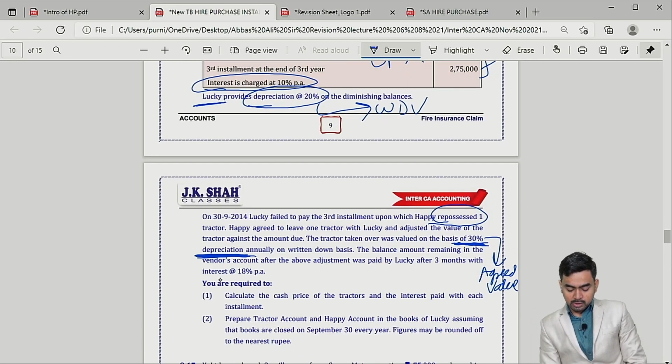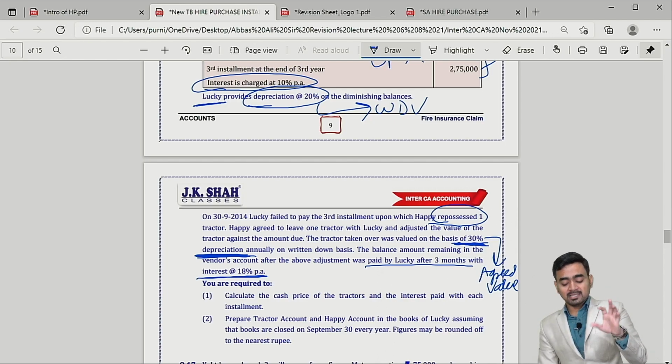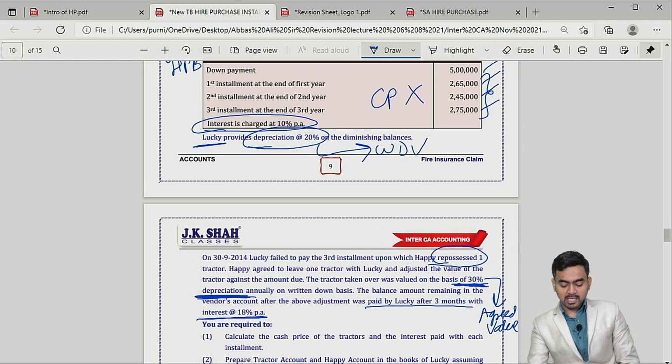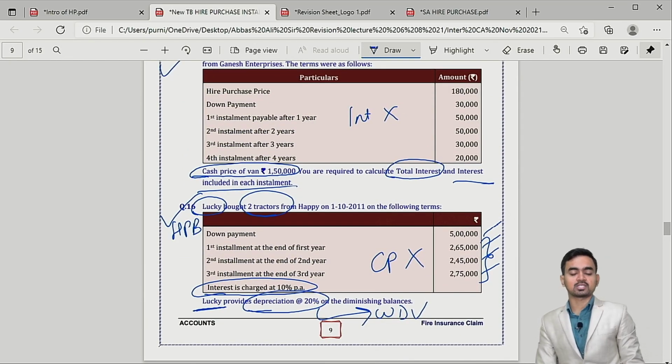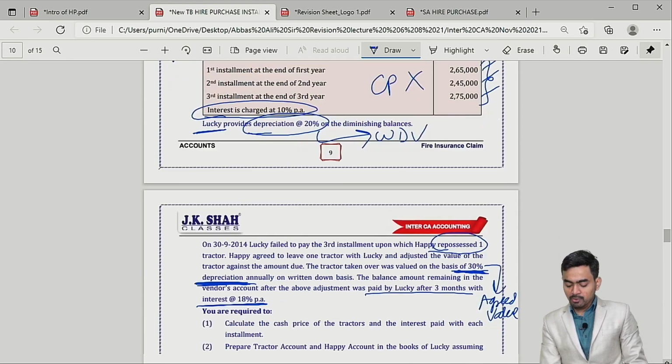So repossession point is there. And my dear students, vendor account is lastly settled with the last interest at 18% per annum. But tell me, when the contract was entered, at that time the rate of interest was there but the cash price was not there. So what will you do? Prepare the table, fill in reverse way, find out interest included in each installment, start doing accounting.